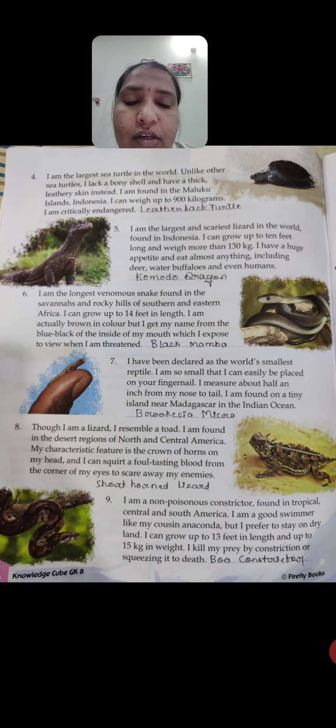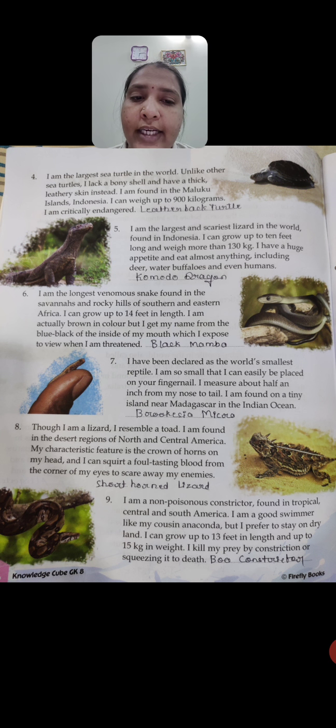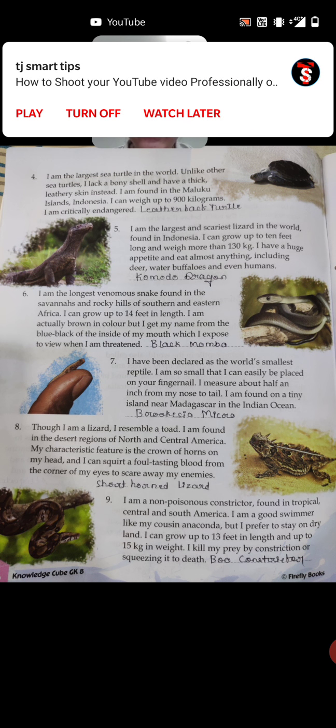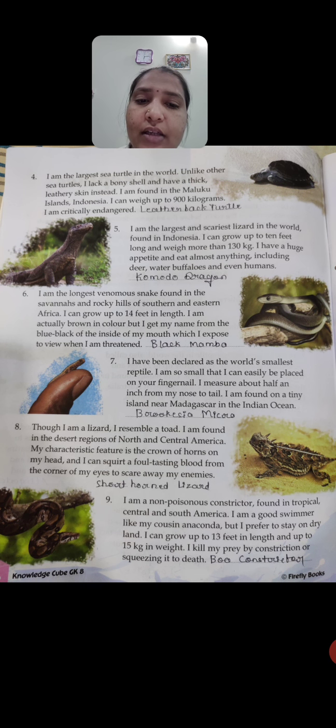It can easily be placed on the tip of your finger, and it measures half an inch from its nose. It is usually found in the islands near Madagascar in the Indian Ocean. So this is all about the features of the Brookesia micra.